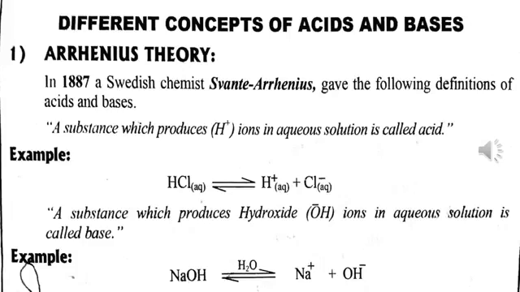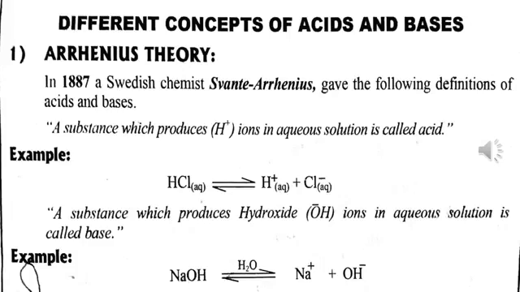For example, HCl, when dissolved in water, it produces H+ ion plus Cl- chlorine ion. It means that HCl dissociates or ionizes completely into its ions, hydrogen ion and chlorine ion. This is called dissociation of substance.